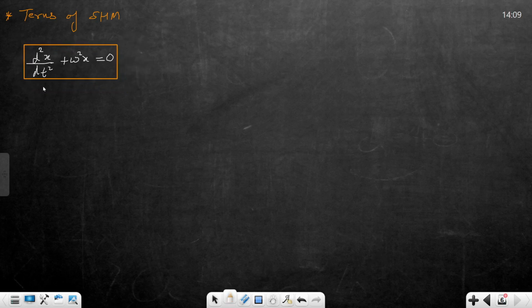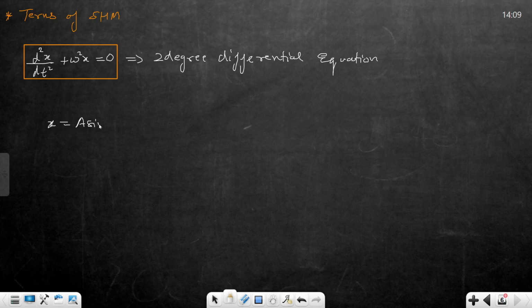So when you integrate this, it is a 2 degree differential equation. इसको इंटीग्रेट कर ही नहीं पाओगे आप, इसलिए कभी भूल जाना कि इसको इंटीग्रेट करके कहीं समझना है आपको. नहीं, you just need to mug up these equations जो मैं भी लिखने आ रहा हूँ. When you integrate this equation, you will find x is equals to a sin(omega t plus phi).